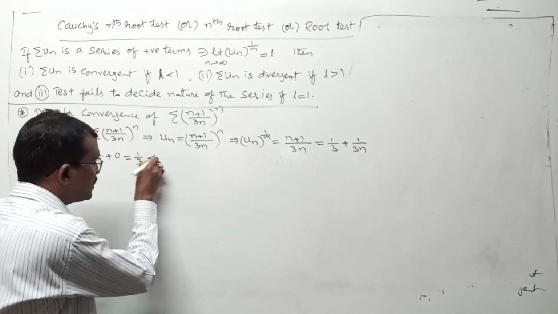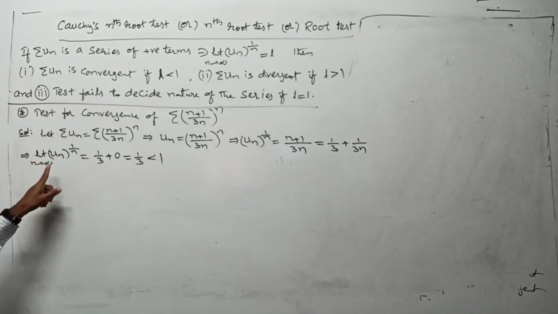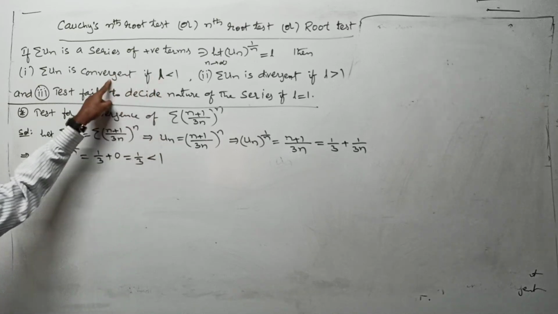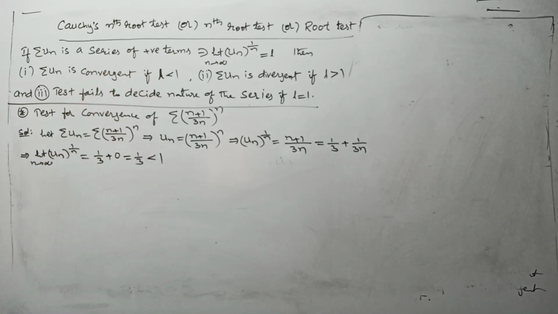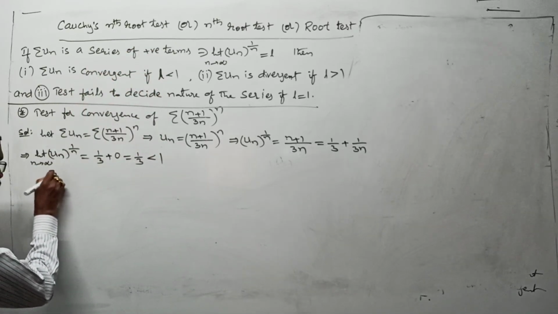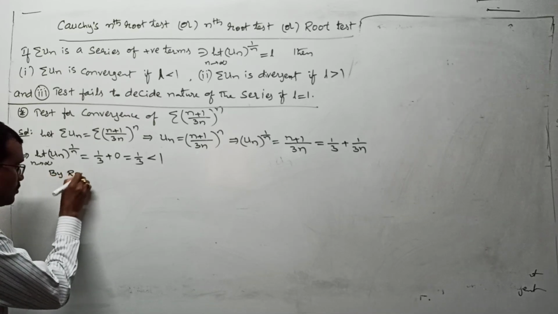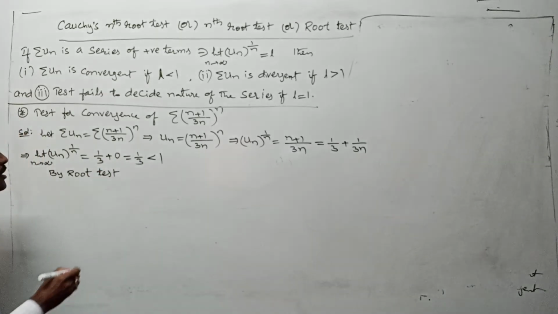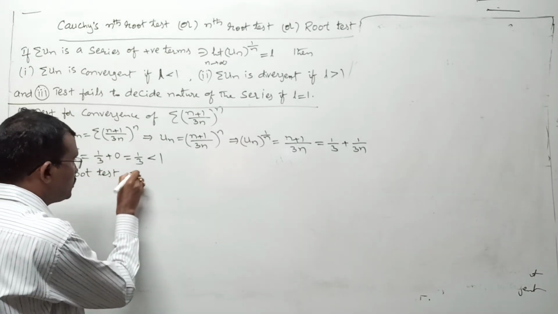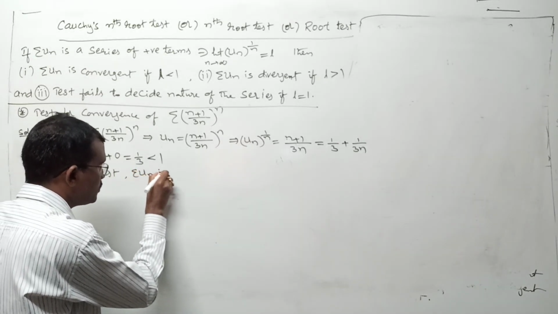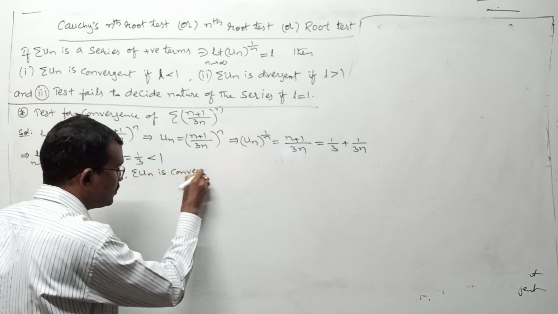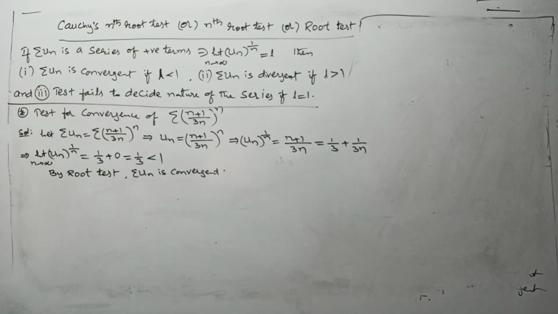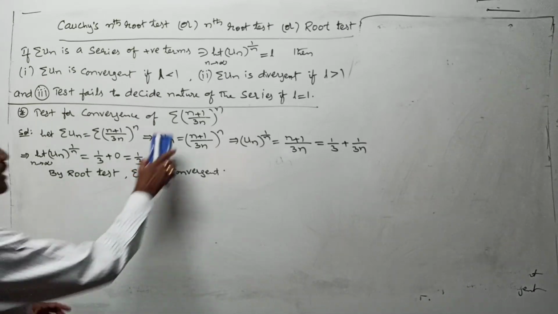Is 1 by 3 less than 1 or not? I mean limit un whole to the power of 1 by n is L, where L is less than 1. By root test, what do you say? Given series is convergent. By root test, name compulsorily you have to write. Which test? Compulsorily you must announce there. By root test, sigma un is convergent. That means the given series is a convergent series. This is your first question, right? Next question.